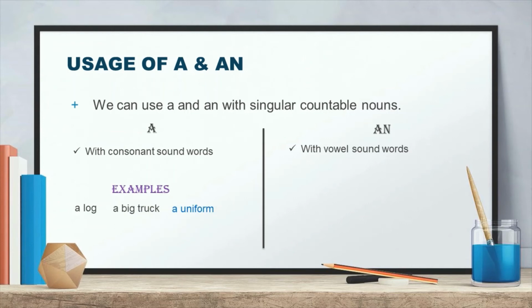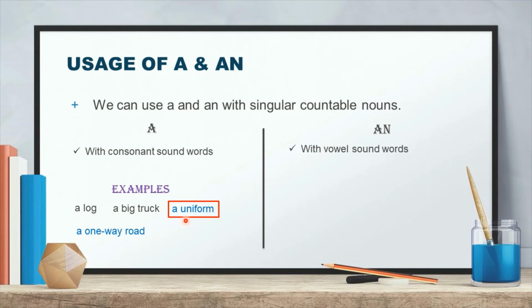Here log is a word which starts with a consonant, so we can put a log. A big truck, b is a consonant, so before that we can use a big truck. Okay, so now a uniform. Here U is not a consonant, it's a vowel. Okay, but we are using a here.